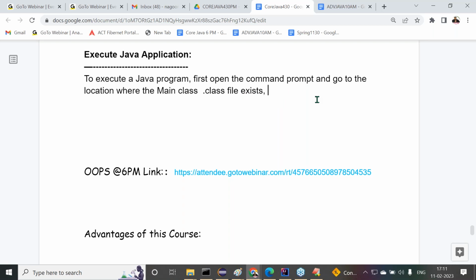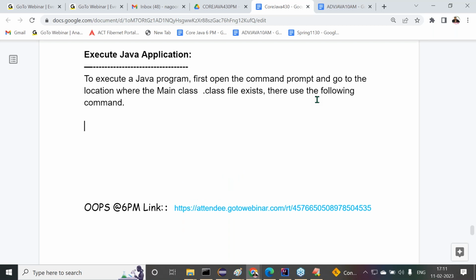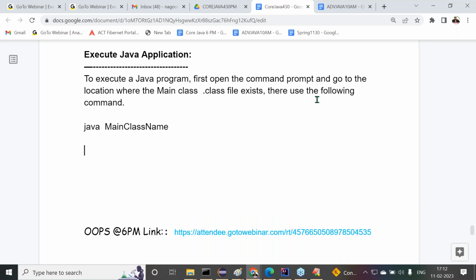There use the following command. What's that command? Java space main class name.